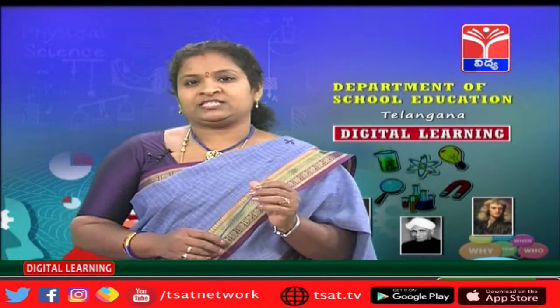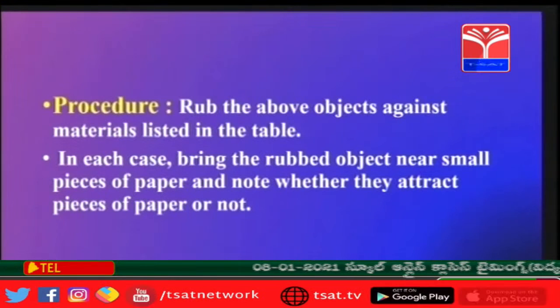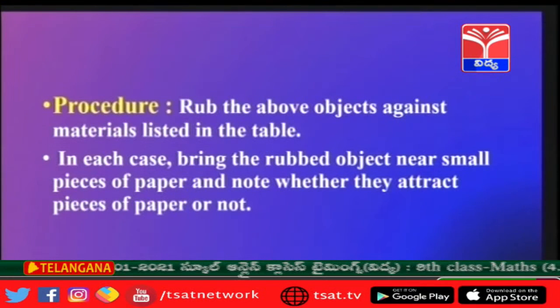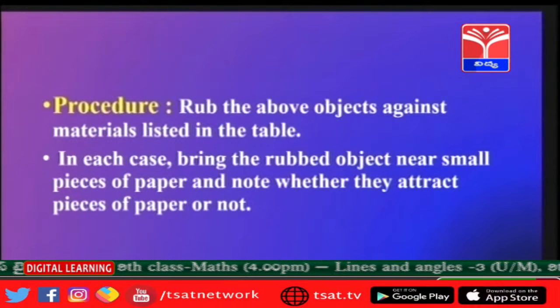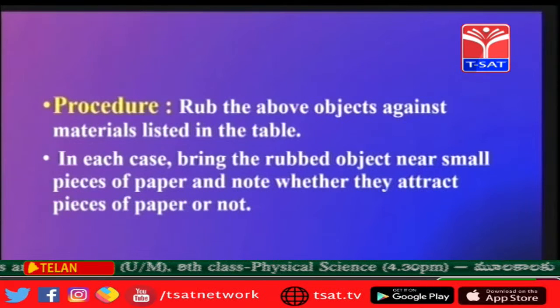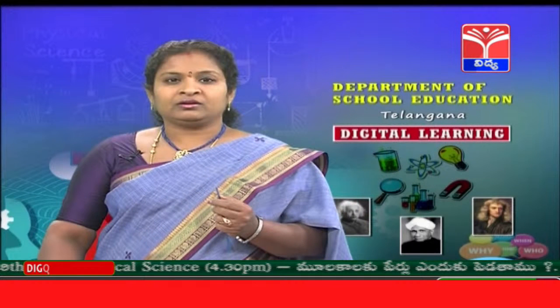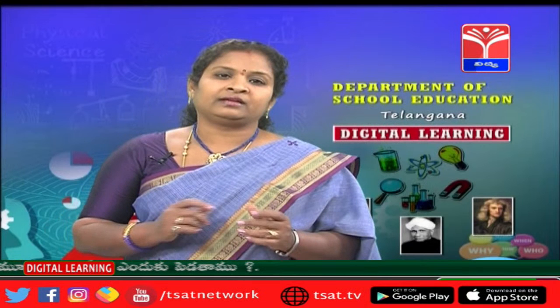What is the procedure? Rub the above objects against the materials listed in the table, and in each case, bring the rubbed object near the small pieces of paper and note whether they get attracted or not. And you have to enter your results in the given table.